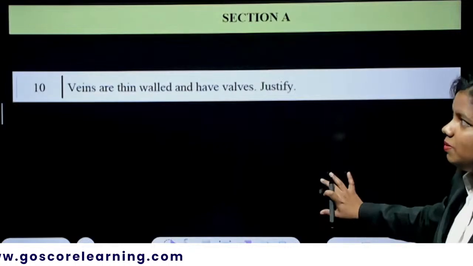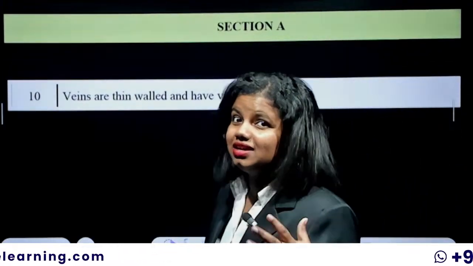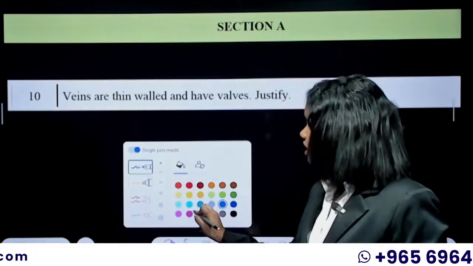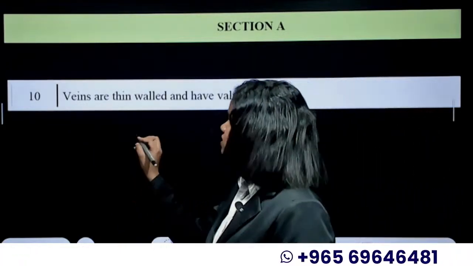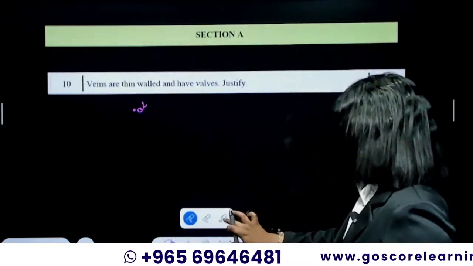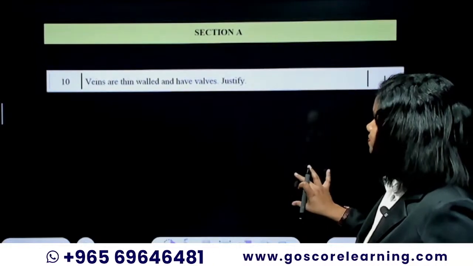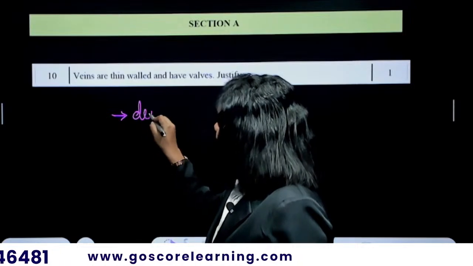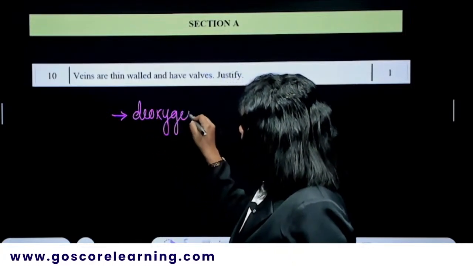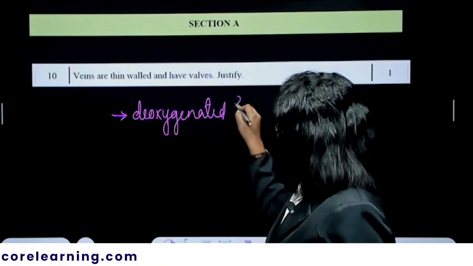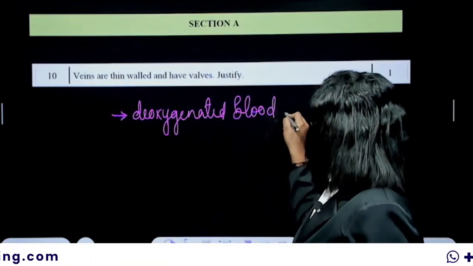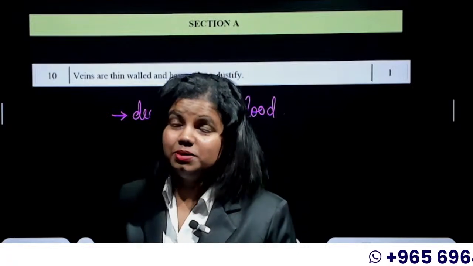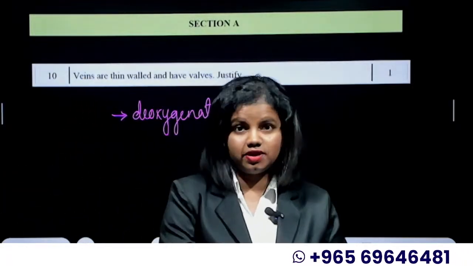Veins are thin-walled because veins are the blood vessels which carry the deoxygenated blood, bringing it back from the entire body to the heart.